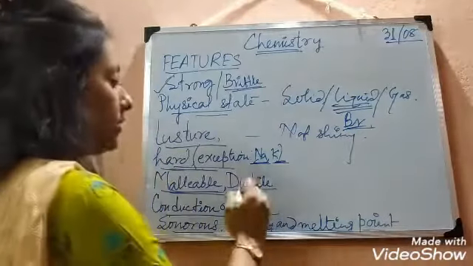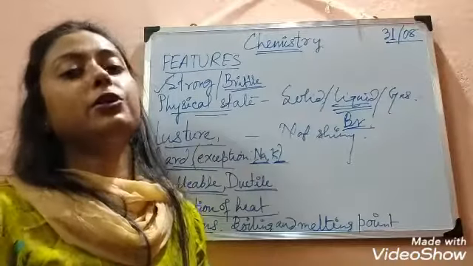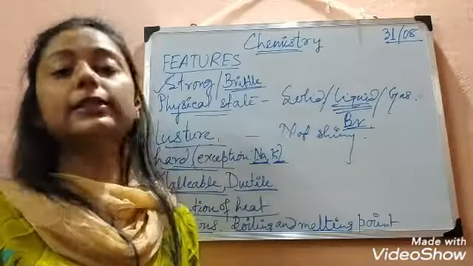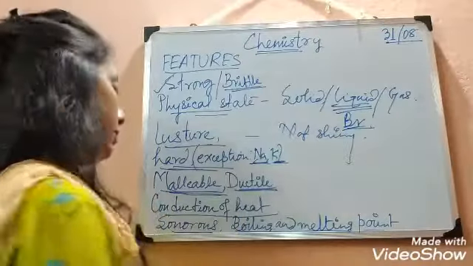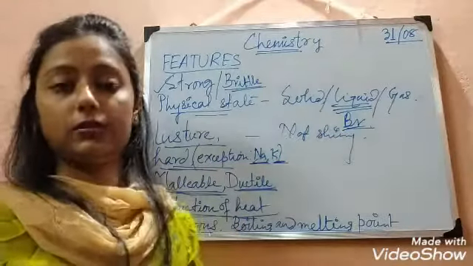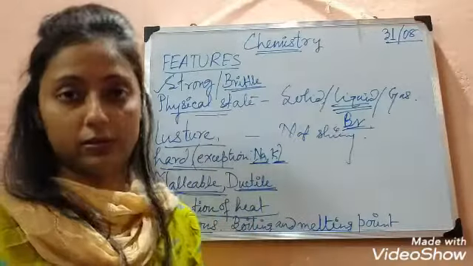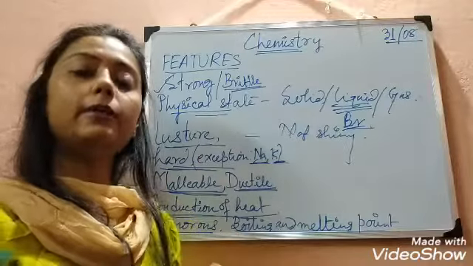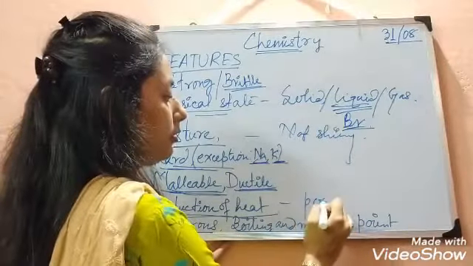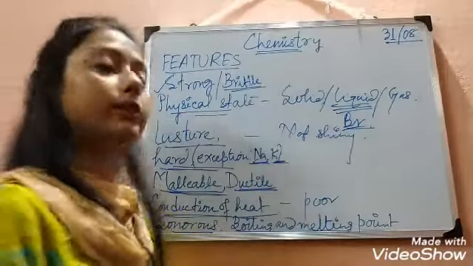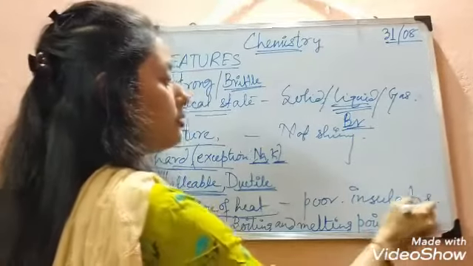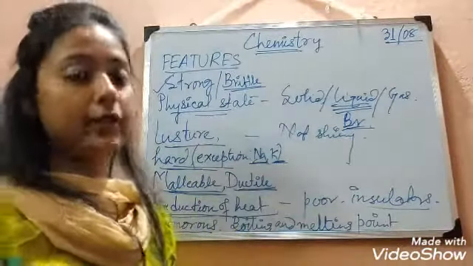Okay. Next thing is ductile. We told you that metals can be drawn into electric wires, but non-metals cannot be drawn into electric wires. So non-metals are not malleable and non-ductile in nature. Next thing is conduction of heat. Obviously the opposite of the previous ones. The metals are good conductors of heat, and obviously the non-metals are poor or bad conductors of heat, or we can say insulators. Insulators are the poor conductors of heat.